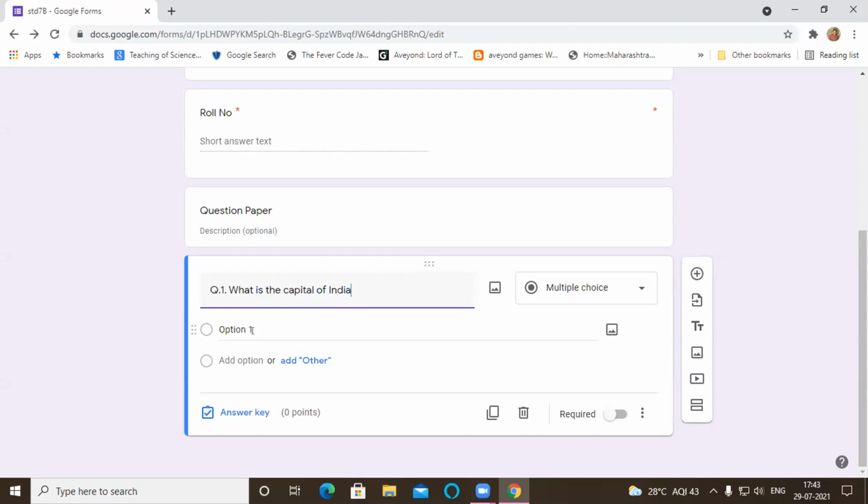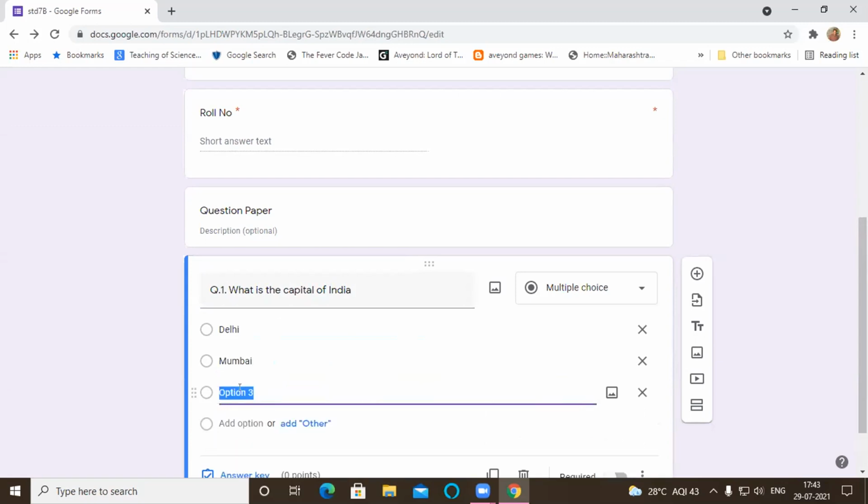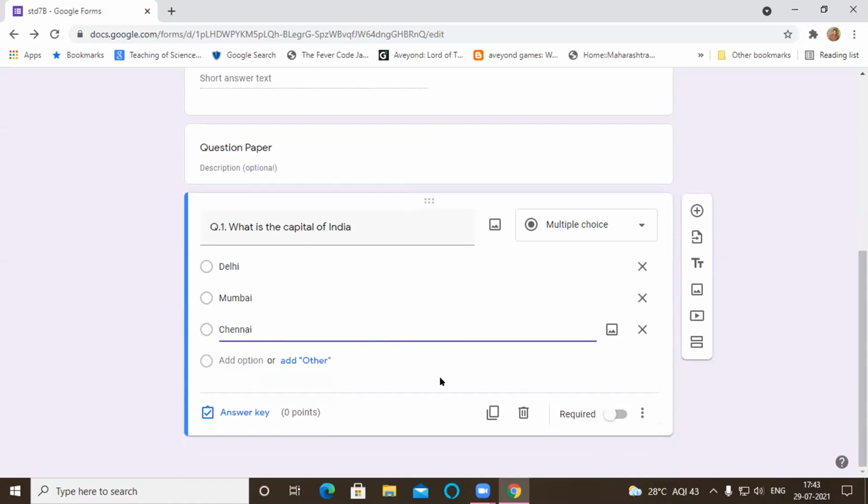Now you have to provide different options here. Let's say option 1 is the second option. Like that, you can give any number of options. Now for this question we have to provide marks and the answer key. Answer key is very important. You have to provide the correct answer key.